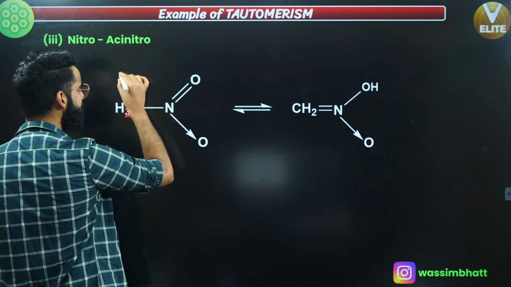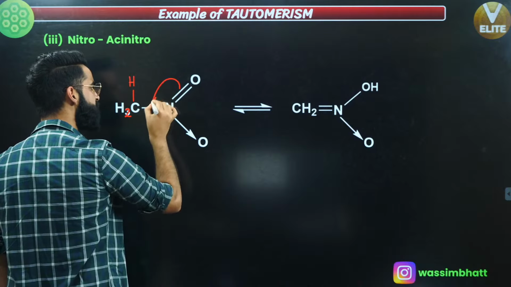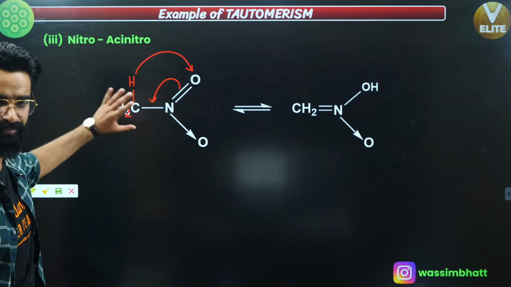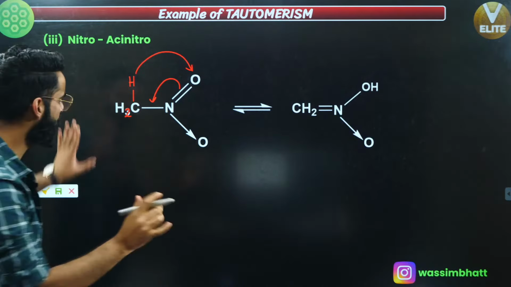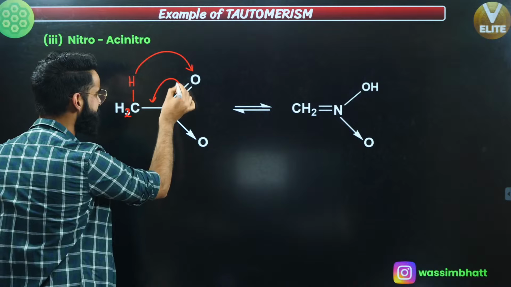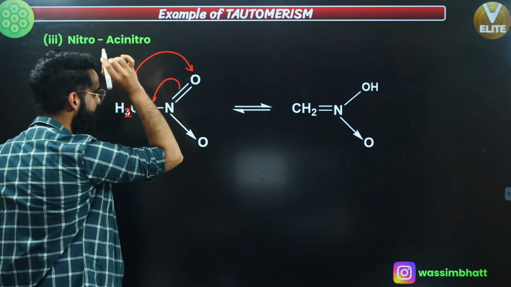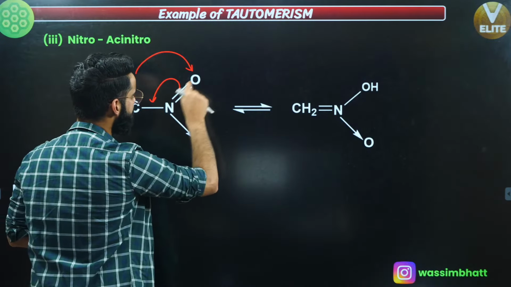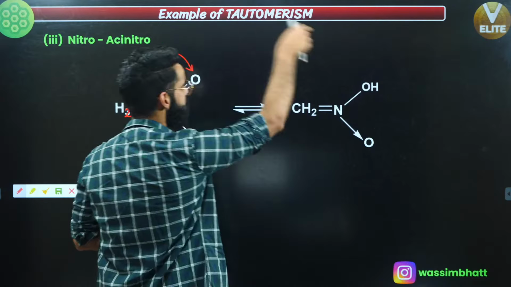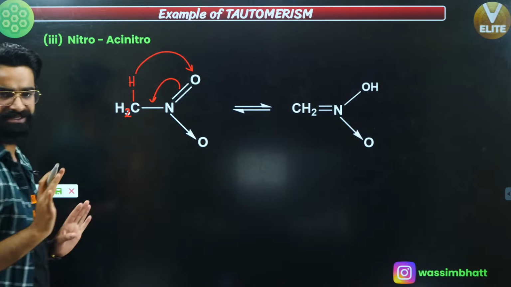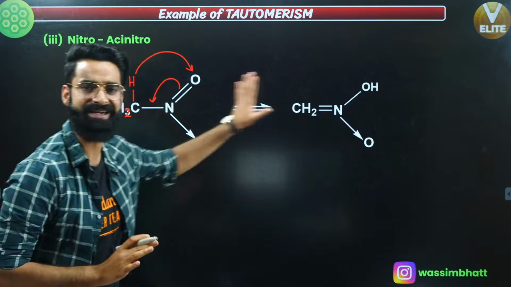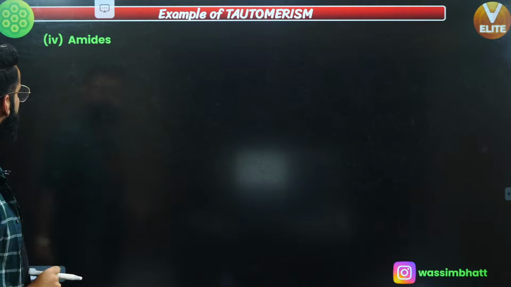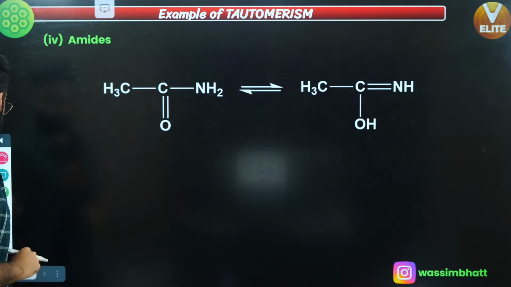Now, again, what is going to happen? Simple, break this bond in this way, take the H positive over here. As simple as that. Just break this bond over here. I mean, take this pi bond over here, and take this H positive over here with this oxygen. So what do you get? You get CH2, you get a double bond right here. This is N, this is going to become a single bond. And with this oxygen, H is going to get attached. And this coordinate bond is going to remain as such. Okay, this is nitro-aci-nitro tautomerism. Few more examples I'm going to take. Talking about the amides, what is going to happen over here?